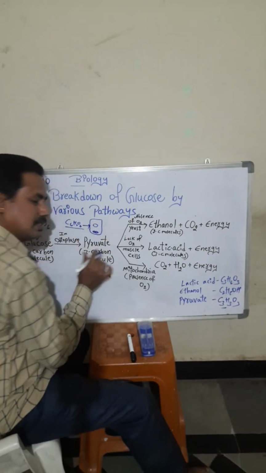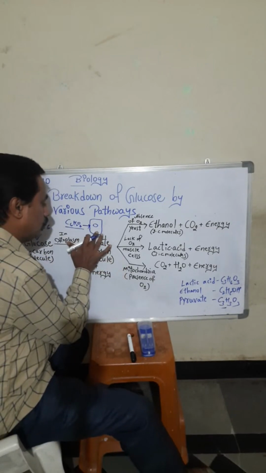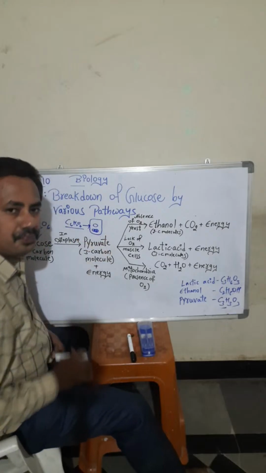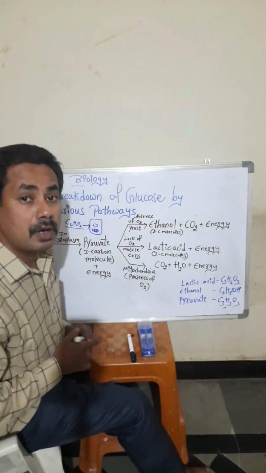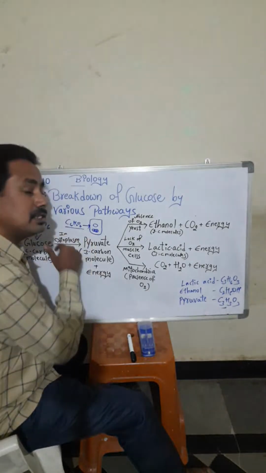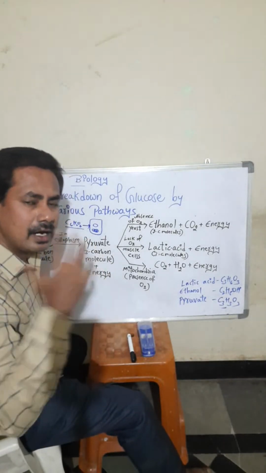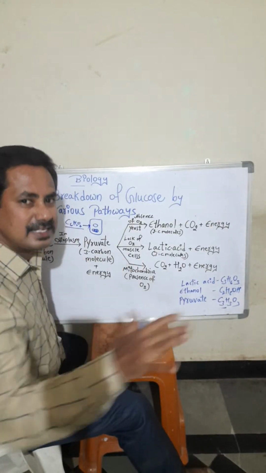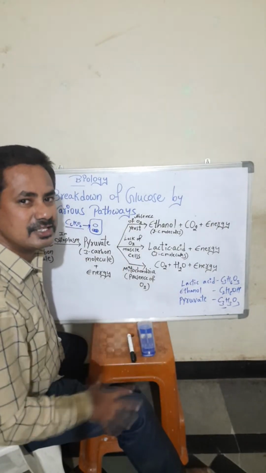Nucleus is there, yes, already we know. And inside the cell, mitochondria will be there. That mitochondria is called the powerhouse of the cell. In 9th standard we have studied mitochondria is called the powerhouse of the cell. Why is it called the powerhouse of the cell? It breaks down the food and releases energy, students.